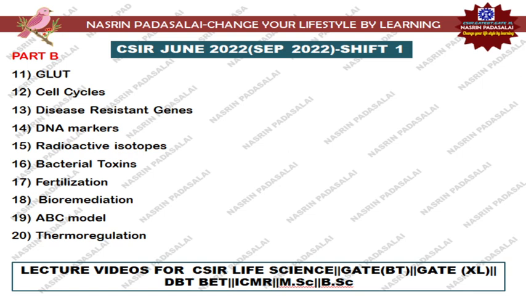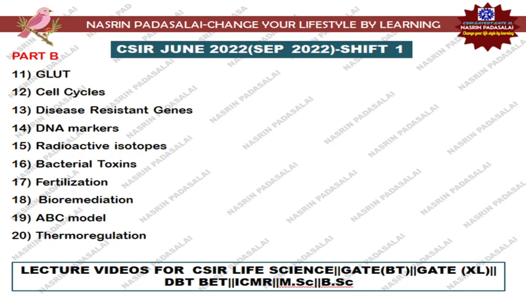Next, disease resistant gene, DNA markers, radioactive isotopes. From this last unit, that is methods in biology, from the radiolabeling technique, many questions have been asked on the detection and measurement of the different types of radioisotopes that are normally used in biology. So when you prepare for the next examination cycle, please keep an eye on radioisotopes used in the biology field. Next, bacterial toxin, fertilization.